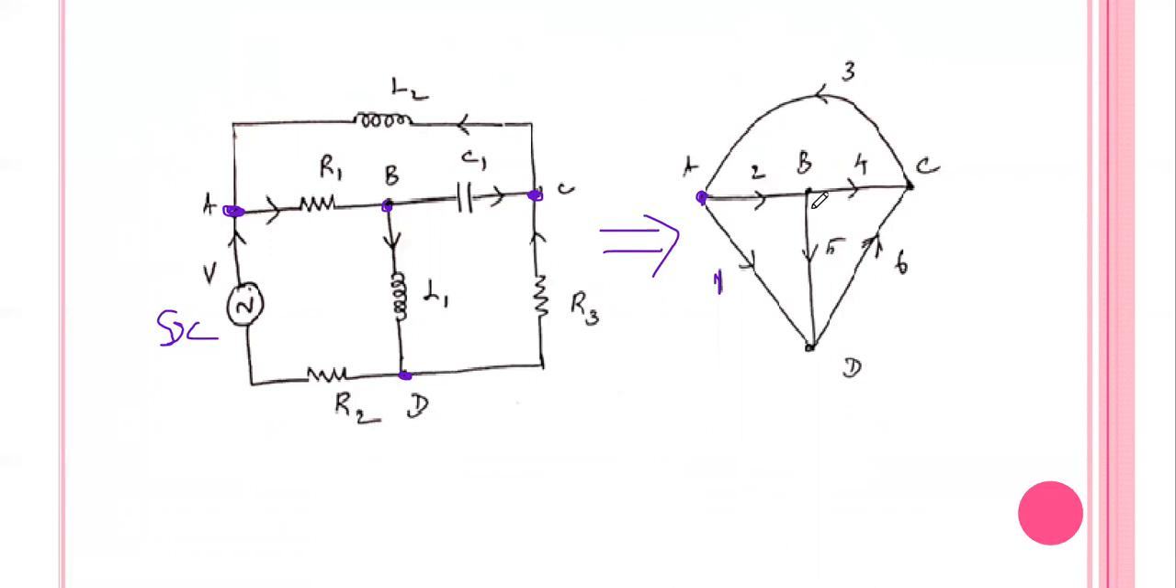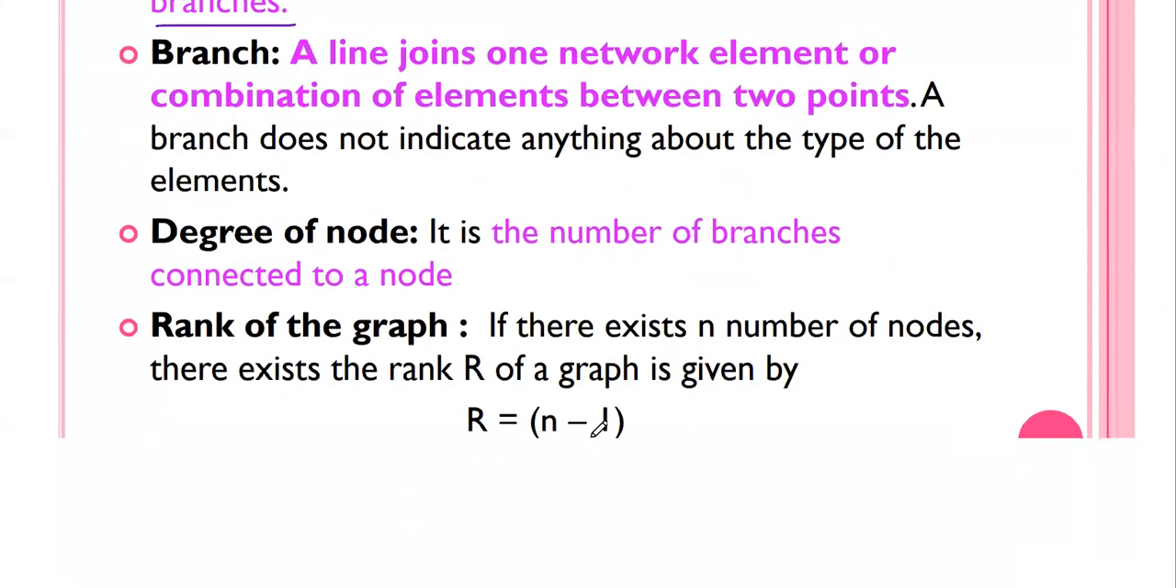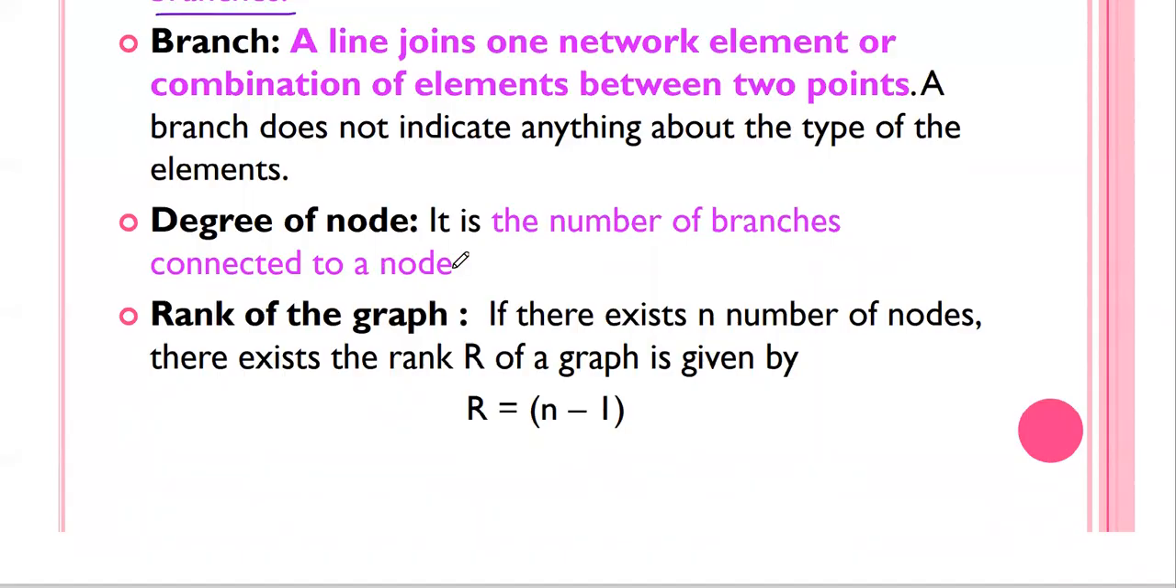Similarly for B, what is the degree of node? For B also the 3 branches are connected. So the degree of node is 3. Similarly, for C also 3 branches connected. D also 3 branches connected. So the degree of node is nothing but the number of branches connected to a node. It is called as the degree of node.